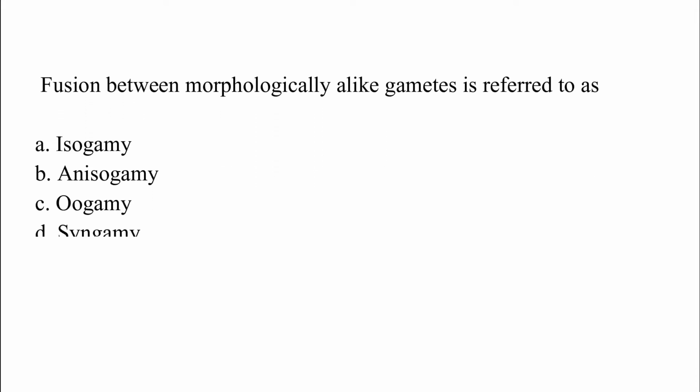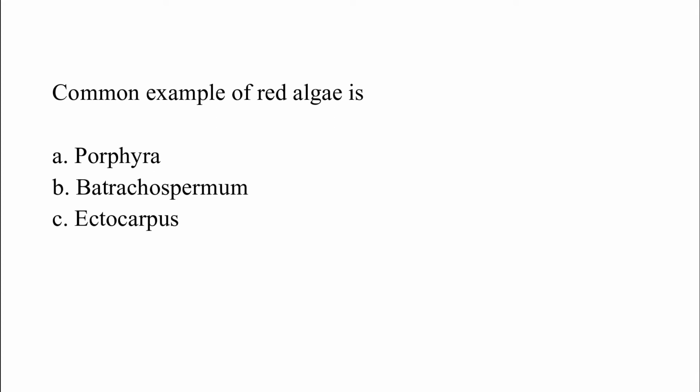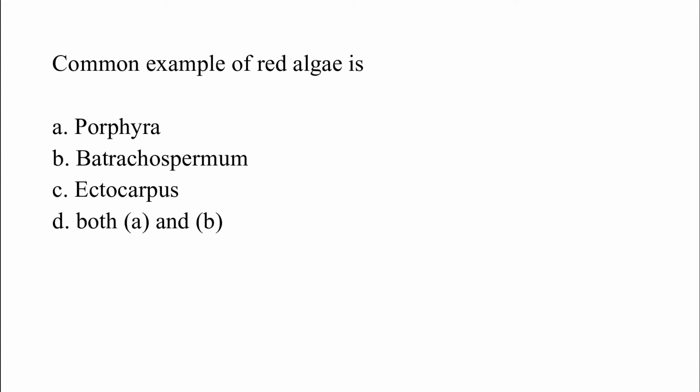Fusion between morphologically alike gametes is referred to as: option A, isogamy; option B, anisogamy; option C, oogamy; option D, syngamy. The correct answer is option A, which is isogamy. The common example of red algae is: option A, Porphyra; option B, Batrachospermum; option C, Ectocarpus; option D, both A and B. The correct answer is option D, which is both A and B.